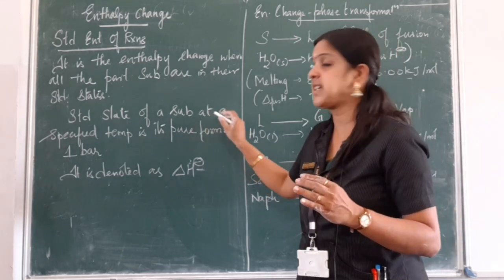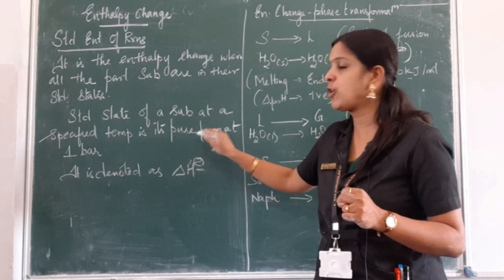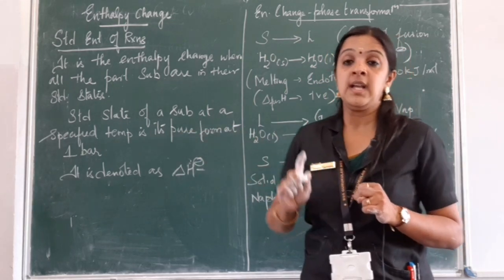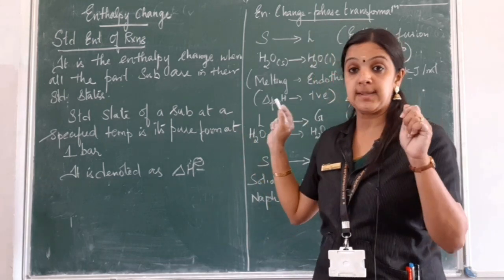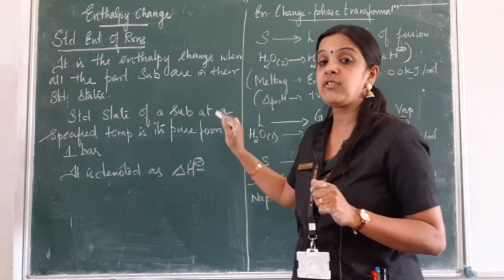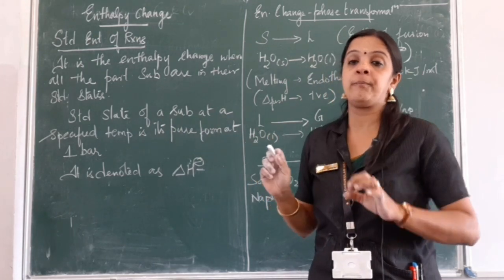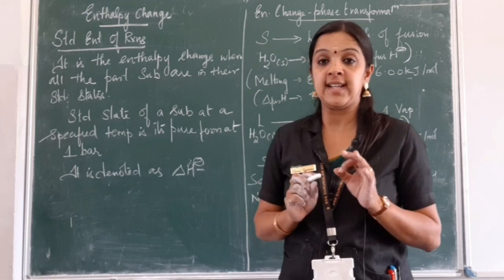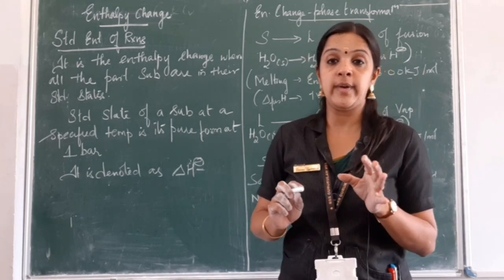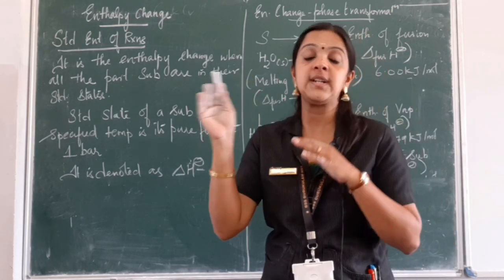The standard state of a substance at a specified temperature is its pure form at 1 bar. At 1 bar of atmospheric pressure, what is the particular temperature? That will be the standard state of a substance. So the pure form, say ethanol, at 295 Kelvin or 298 Kelvin, will be a pure liquid at 1 bar. So at 1 bar, it behaves as a pure substance.